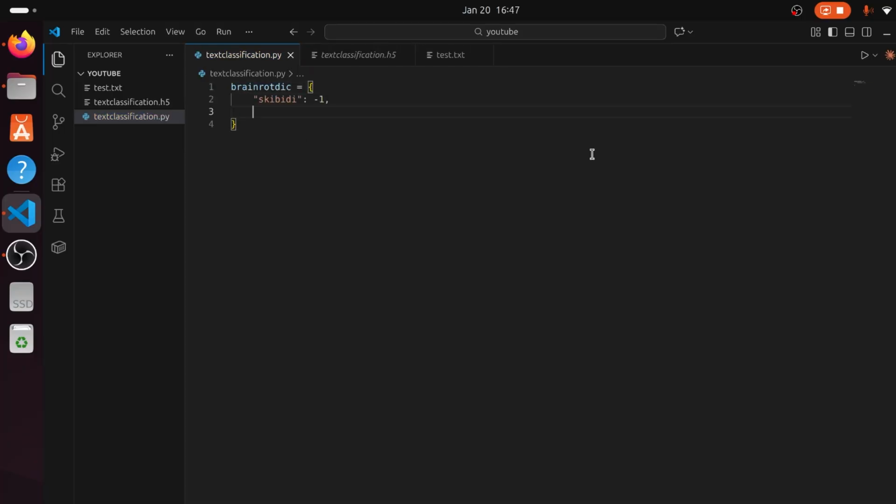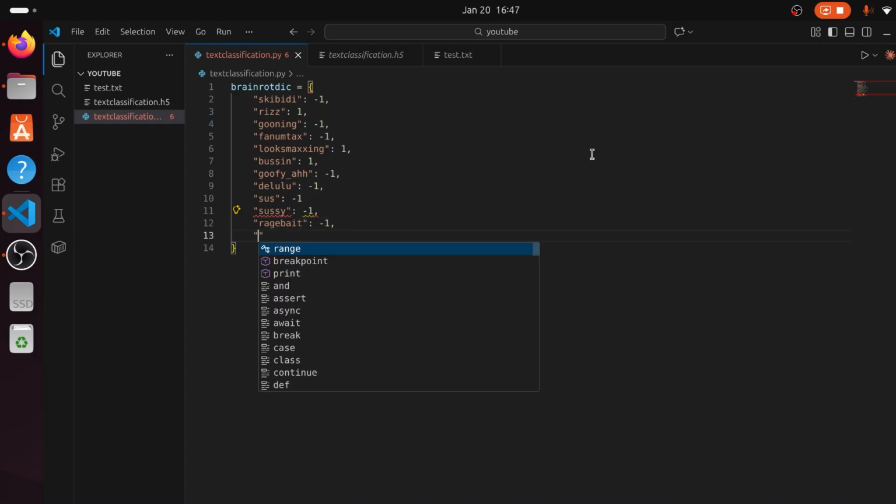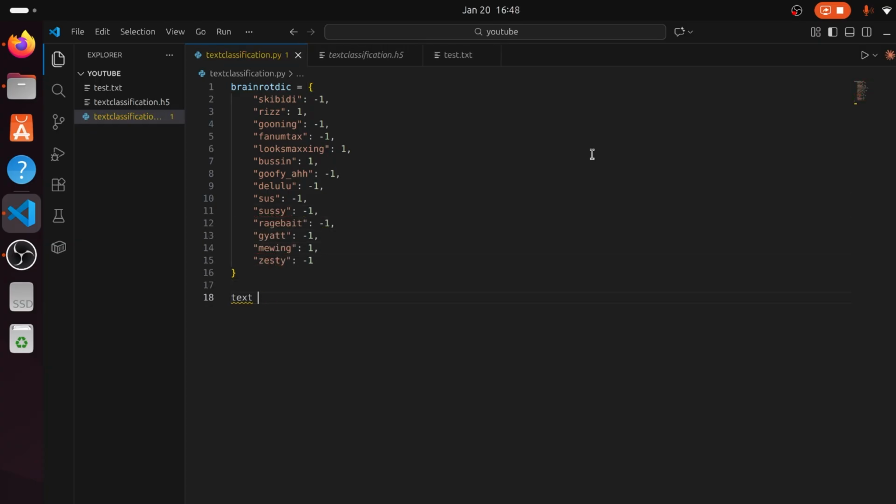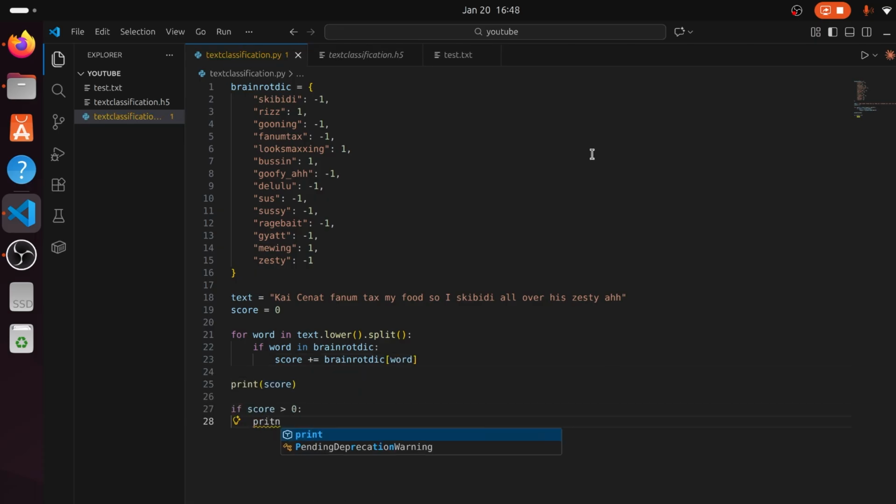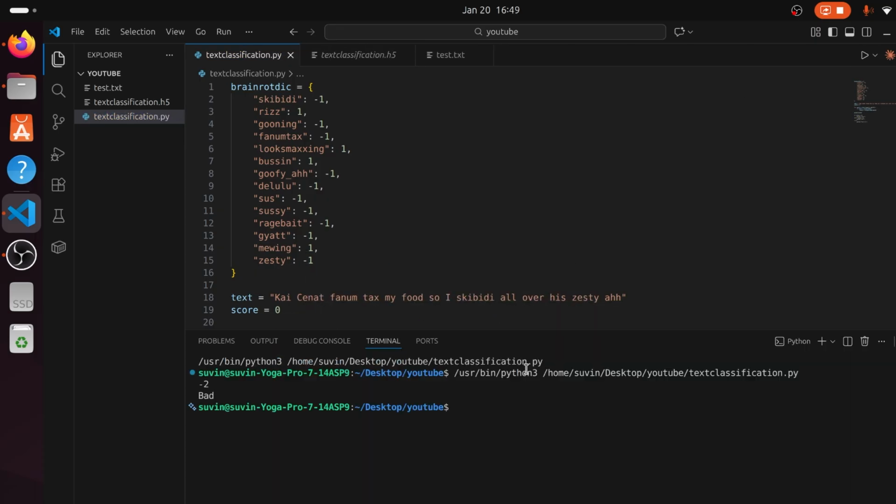Alright, now there are two ways to create this model. One, we can cheat our way through by creating a dictionary and assigning good brainrot words as a value of 1 and bad brainrot words as a value of -1. We create a for loop to iterate through each word in your text, and if the total is higher than 0, it's a good text and bad otherwise.